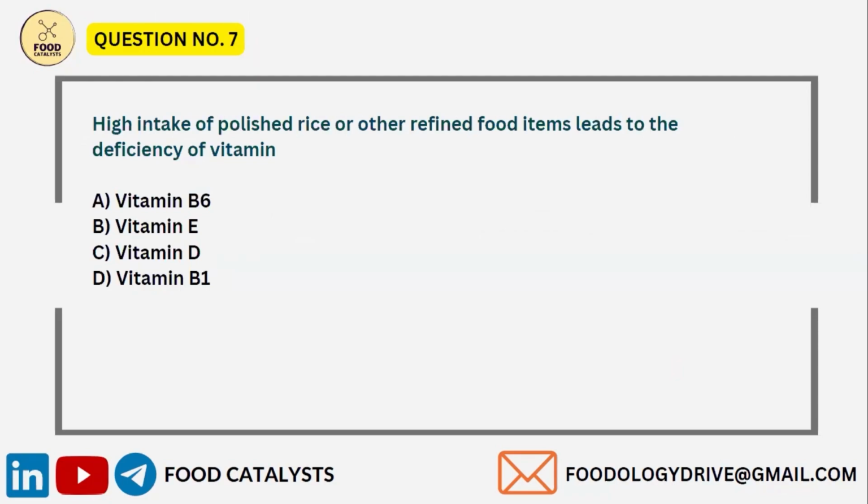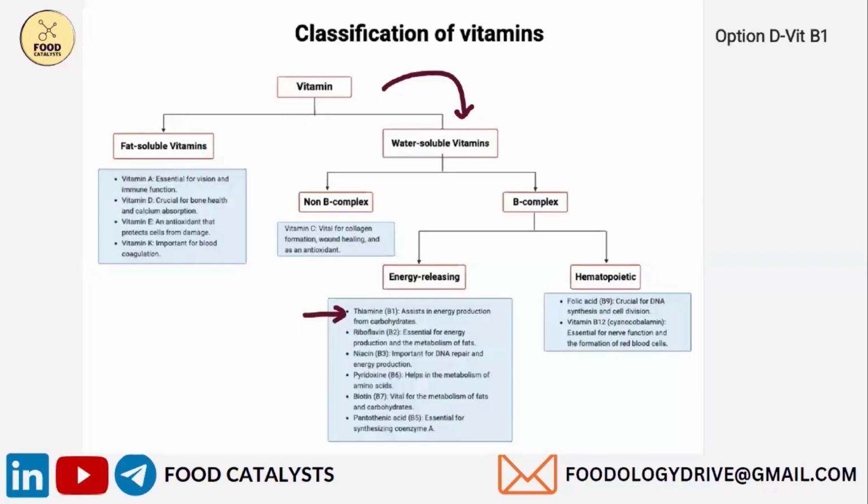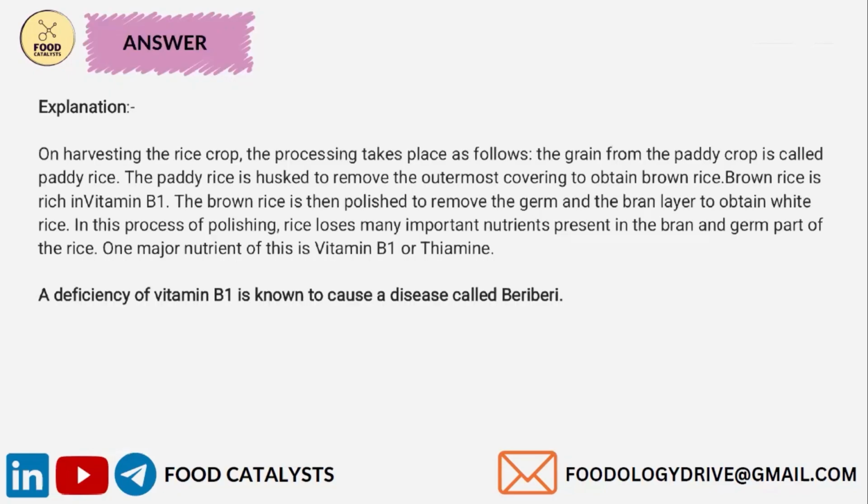Next question is, high intake of polished rice or other refined food items leads to deficiency of which vitamin? So the options given are vitamin B6, E, D and B1. So the right answer is vitamin B1. So here I have given the same classification again for you to understand easily. So this B1 comes under water soluble vitamins, which is a B complex energy releasing vitamin. The other name of B1 is thiamine. So the most important function is it assists in the energy production from carbohydrates.